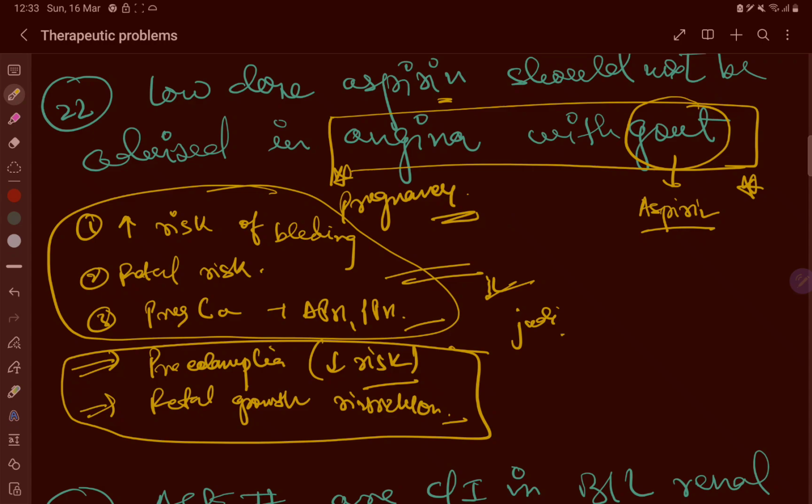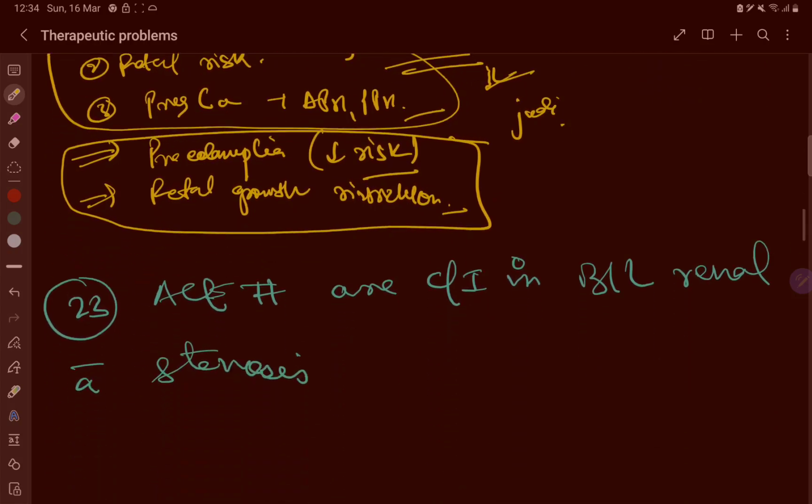So this angina with gout I will discuss later, or you can just text me how low dose aspirin is not to be given with angina and gout. I'm a bit confused with this explain why. Next,